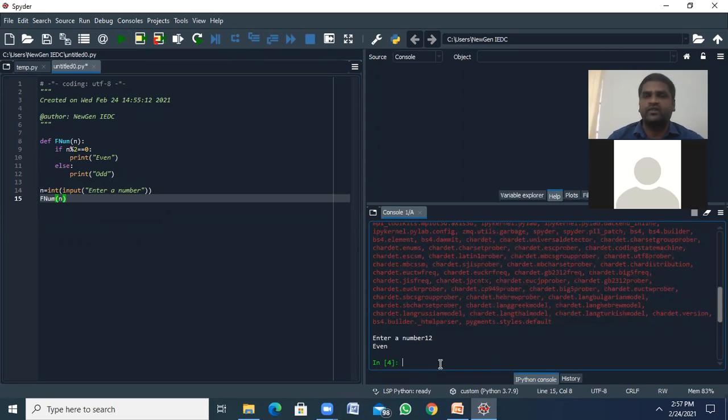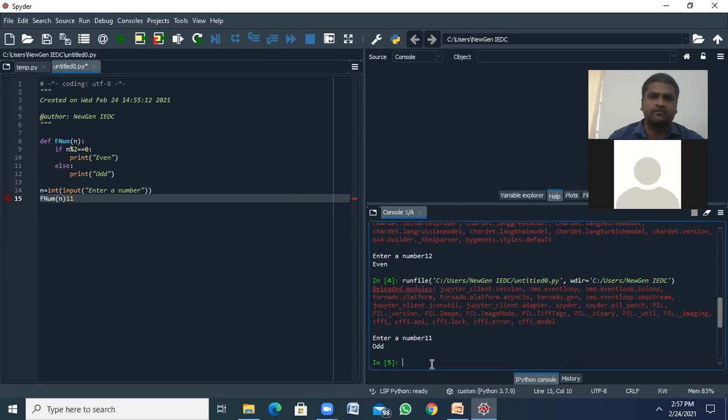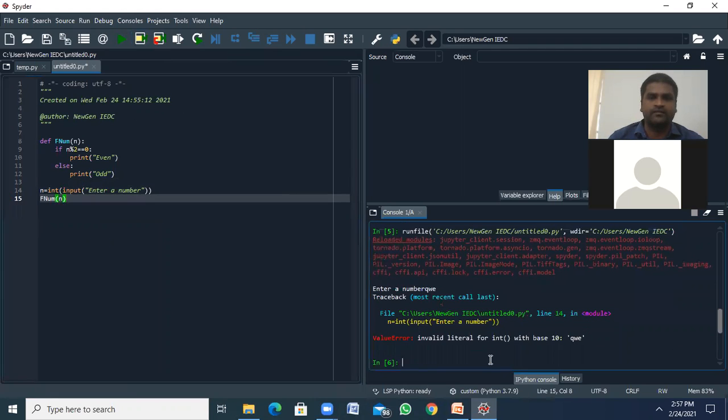What is 12? 12 is an even number, right? If I give 11, see, 11 is the odd number. Let's say I give a character value. See, error. Why? Because the string cannot be converted into a number. So this is an error. This is about the if condition.